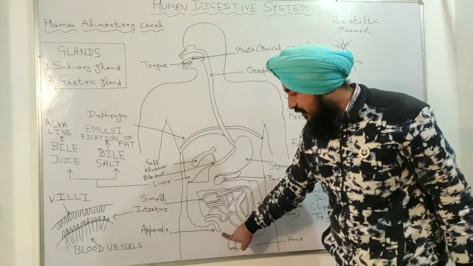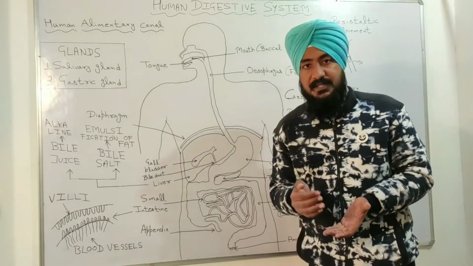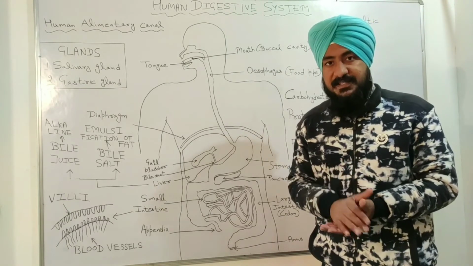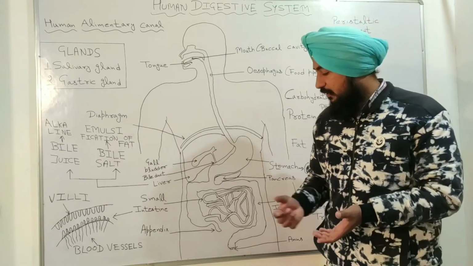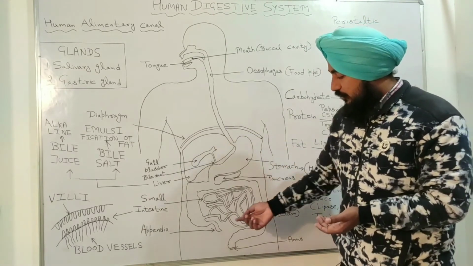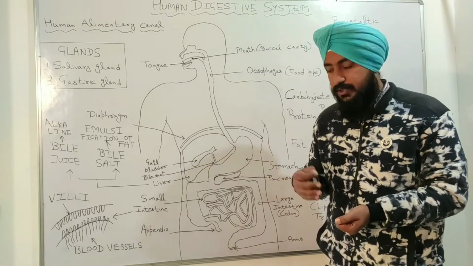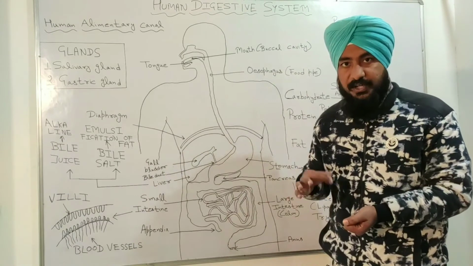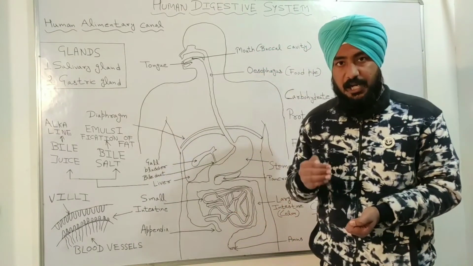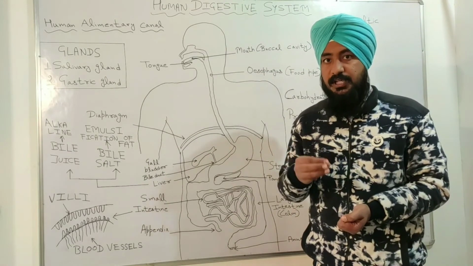Students, here you can see there is an organ which is the appendix. So the appendix was useful in our ancestors' bodies when they ate raw food. Now at present we don't eat raw food, so this appendix is not so useful at present. So the function of this appendix is decreasing day by day, and the size of this organ is also decreasing in our human body. This appendix was helpful to digest raw food.